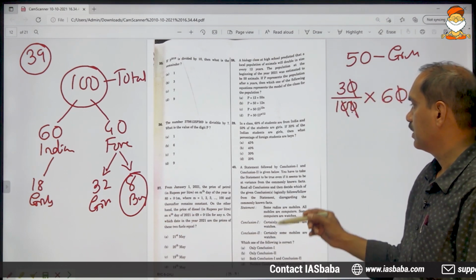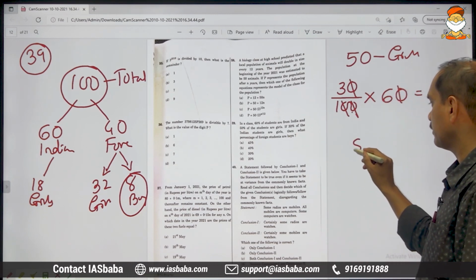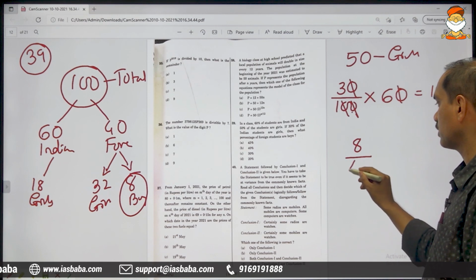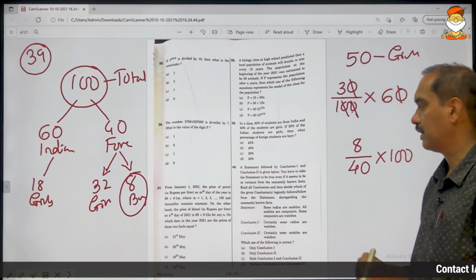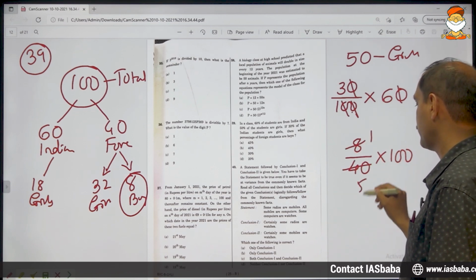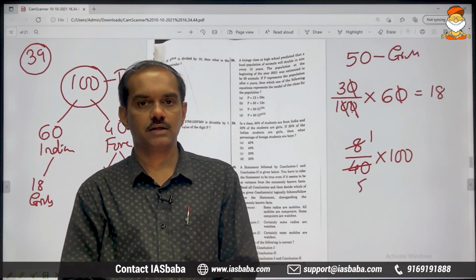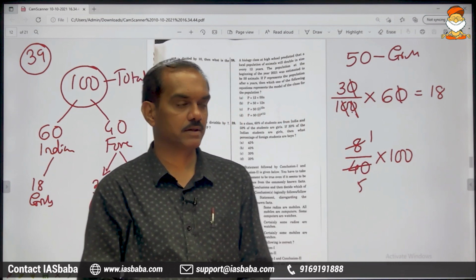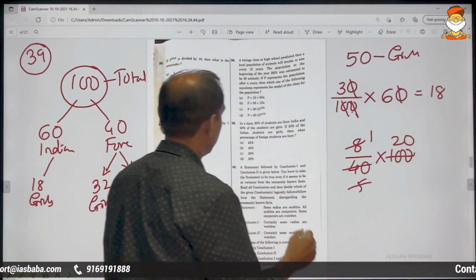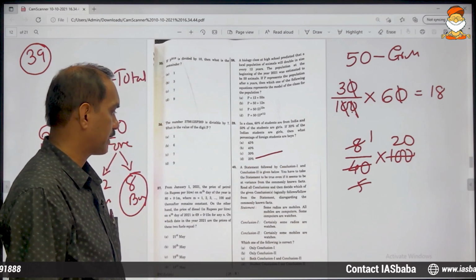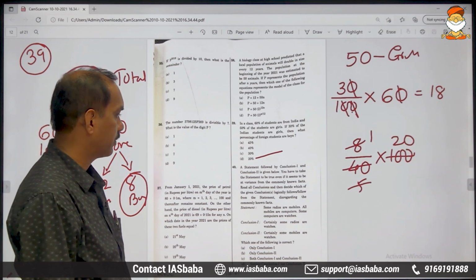Then what percent of foreign students are boys? 8 foreign students are boys out of a total of 40. Into 100 will give you the final answer. If you multiply any fraction by 100, you will get it in percentage. So 8 ones are 8, 8 fives are 40; 5 ones are 5, 5 twenties are 100. The final answer is 20%. The last option is the correct answer. So this is everything about problem number 39.